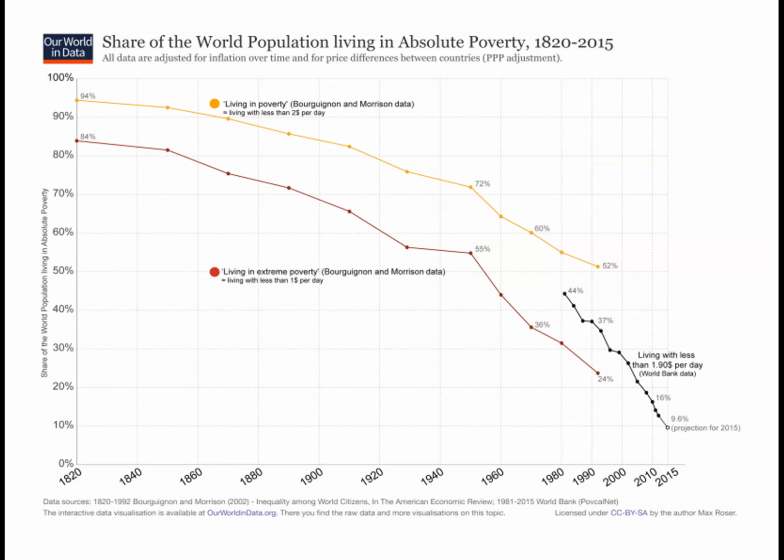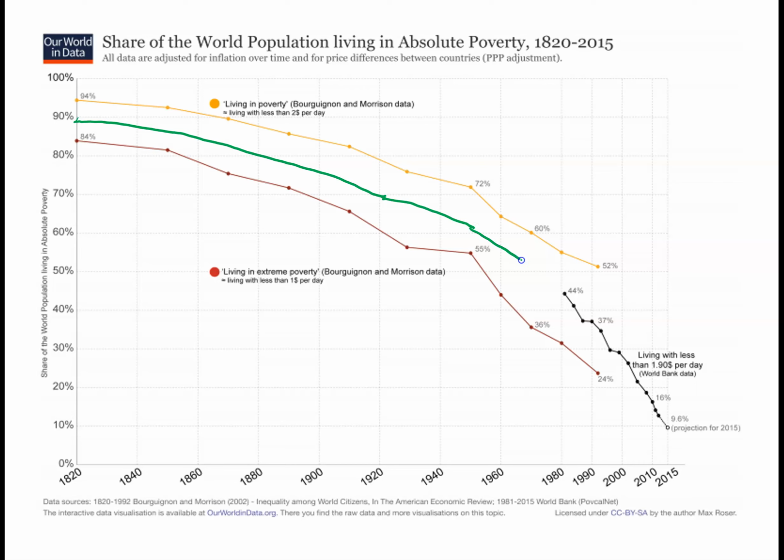They said almost 90% of the world's population was living in poverty in historical times, and it fell slowly during this time period, and kept falling slowly up until World War II.